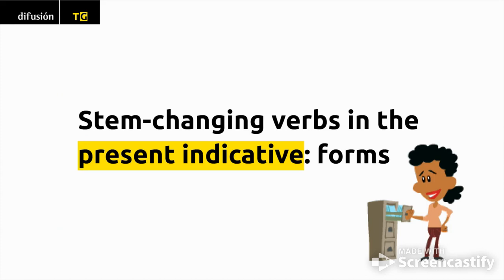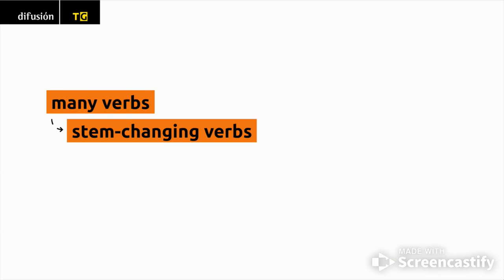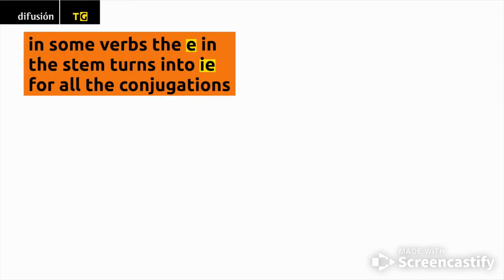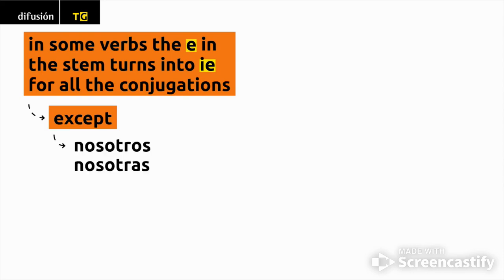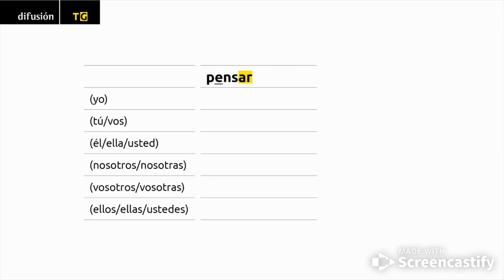Stem-changing verbs in the present indicative. Forms. Many verbs in Spanish are known as stem-changing verbs. That is, in the present indicative, the last vowel in the stem of the verb sometimes changes. In some verbs, the E in the stem turns into IE for all the conjugations except nosotros, nosotras, vosotros, vosotras, and vos. There are examples of AR, ER, and IR verbs that are stem-changing.